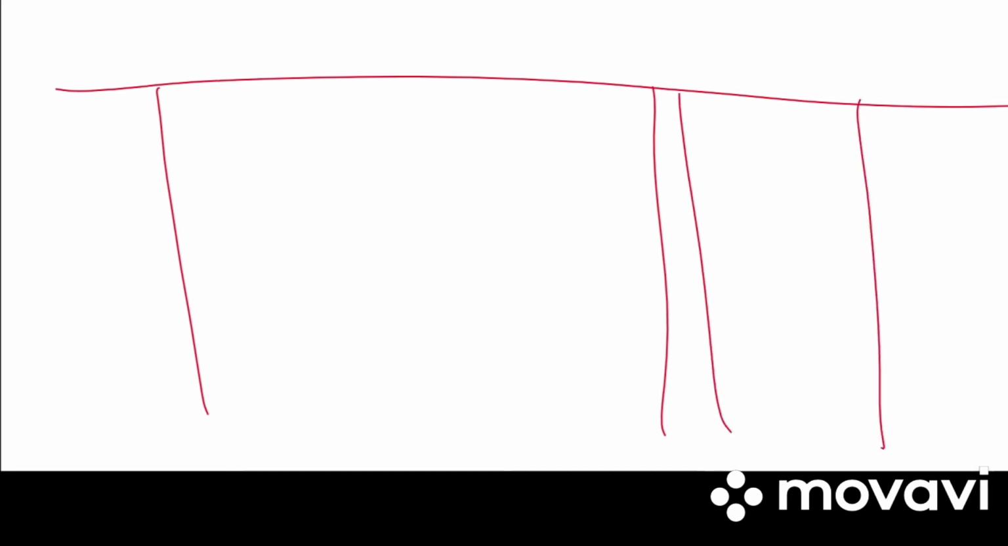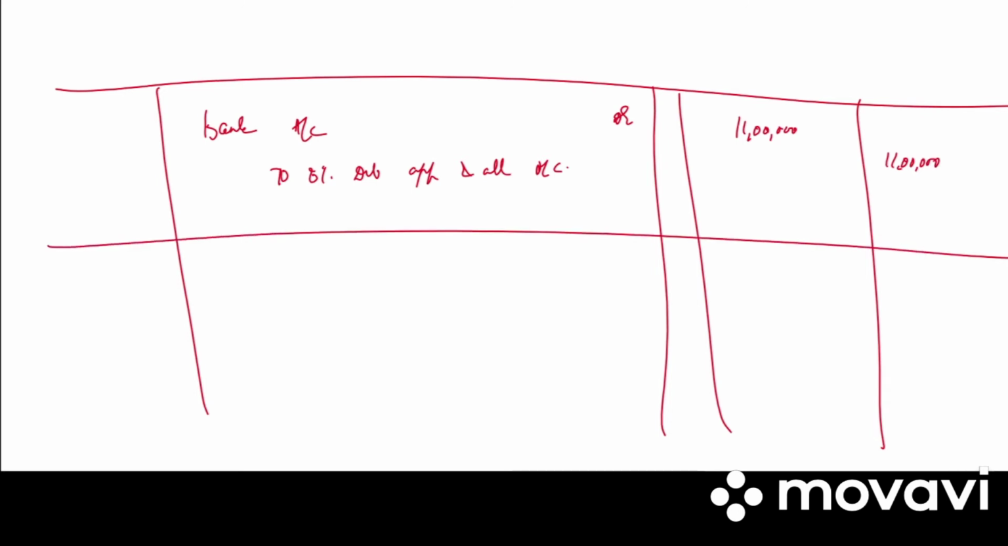The first journal entry will be bank account debited to 8% debentures application and allotment account. How much is it? 10,000 into 110. Why 110? Because there is 10% premium. So 11 lakh debit, 11 lakh credit. Write the narration. Application money received on 10,000 debentures at rupees 110 each.